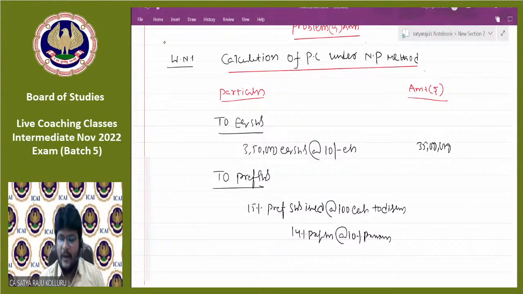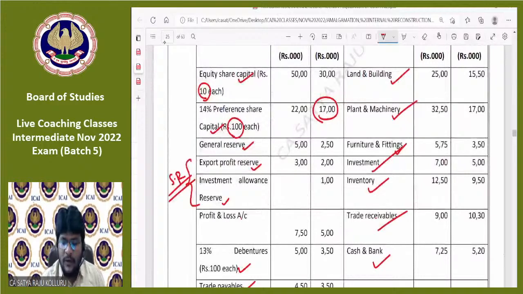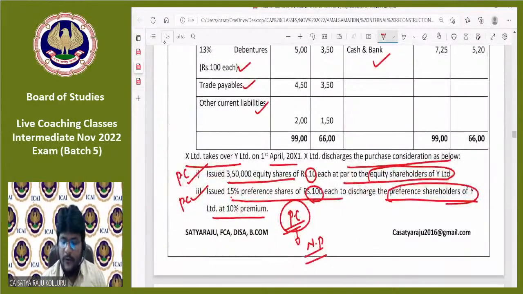Do you understand? We are discharging 14% preference shareholders at the rate of 10% premium through issue of 15% preference shares at the rate of 100 each.